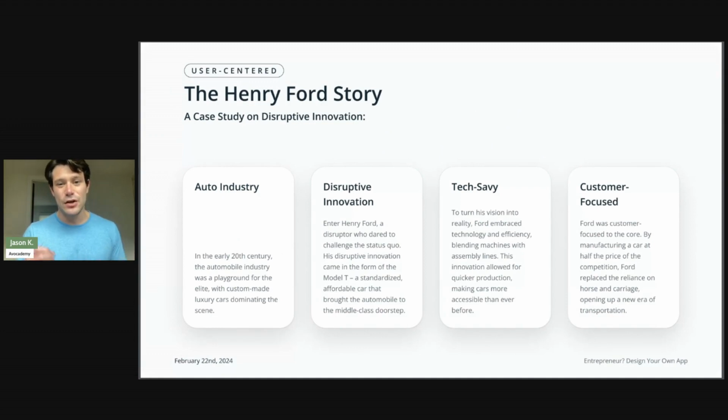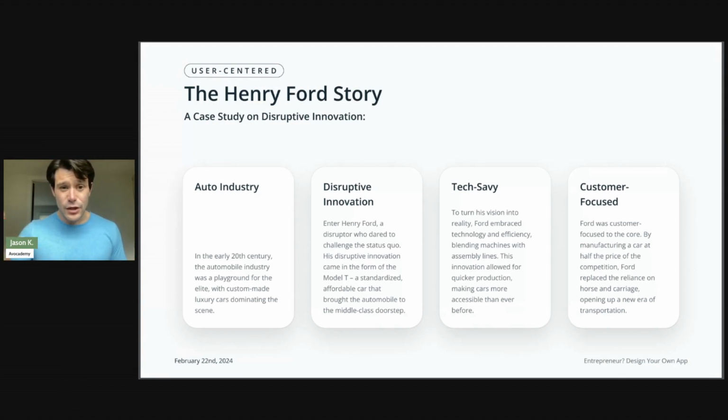It's a case study on disruptive innovation, the man who literally disrupted the automobile industry. So in the early 20th century, the automobile industry was really just a playground for custom-made luxury cars that dominated the elite scene. If you weren't in the wealthiest class of the country or even the world, you were not able to get your hands on a car. They were custom, they were luxury, and it was more of a showy thing back then.